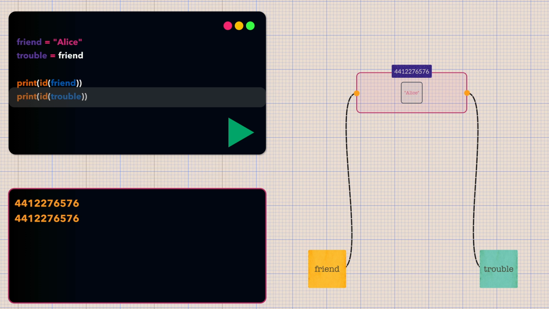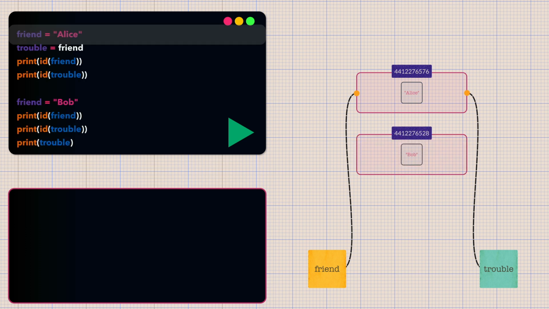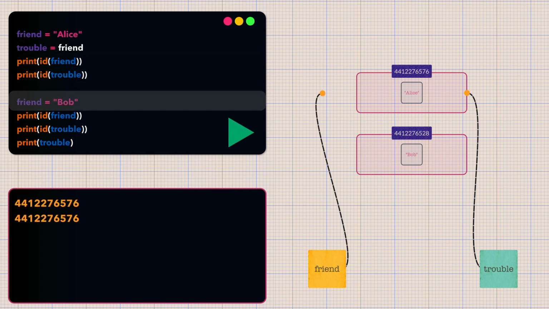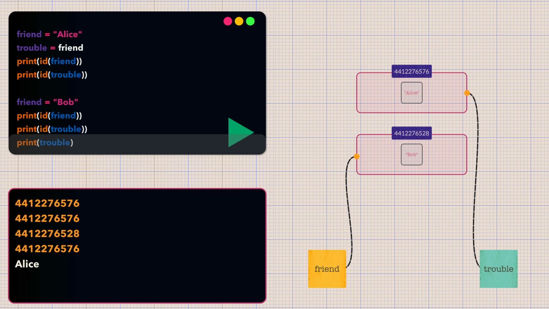However, these references can be reassigned independently. We could create a new string object, Bob, and make our friend reference point to it. We observe that the id of friend and trouble are different now. Here's what happens. Python creates a brand new string object containing Bob and makes the friend variable point to this new string object. The original Alice string still exists in memory because trouble still references it. The different ID numbers prove that friend now points to a completely different string object, Bob, while trouble still points to the original Alice string.